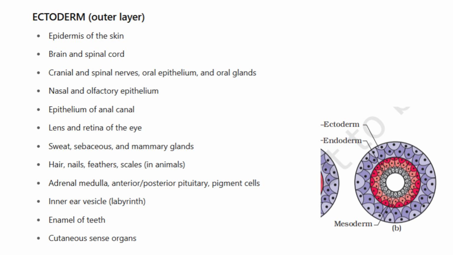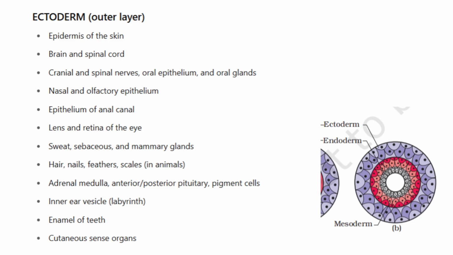The brain and spinal cord, forming the central nervous system. Cranial and spinal nerves, along with the oral epithelium and glands involved in digestion. The nasal and olfactory epithelium, responsible for our sense of smell. The epithelium of the anal canal, the outermost digestive opening. The lens and retina of the eye, helping with vision. Sweat, sebaceous, and mammary glands, important for thermoregulation and nourishment. Hair, nails, feathers, and scales in animals.